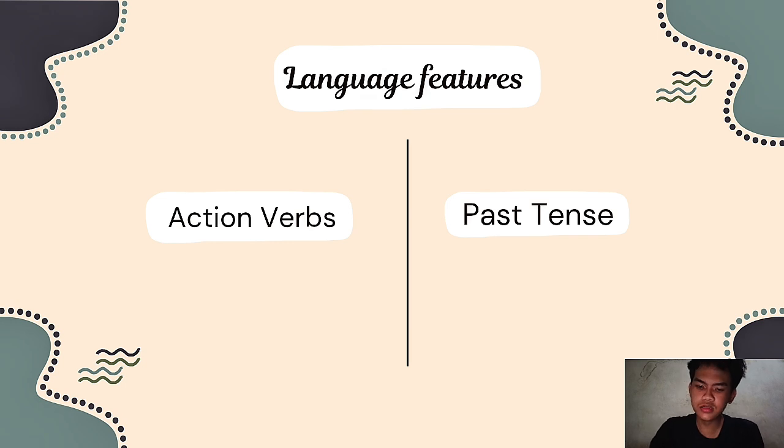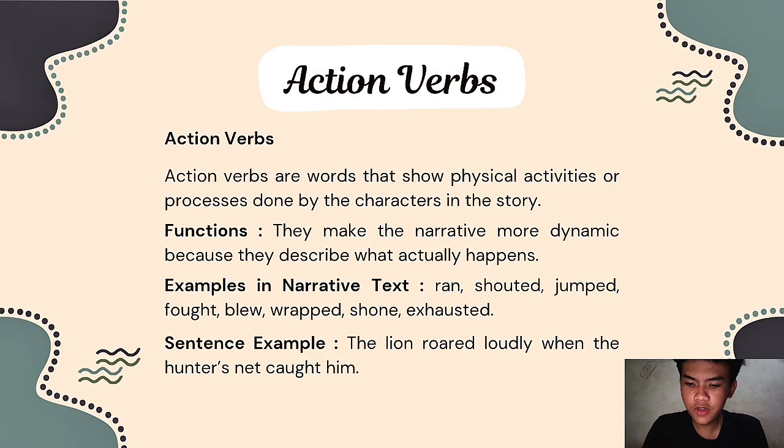Next, I want to tell about language features. The first one is action verbs and the second one is past tense. Alright, the first one, action verbs, are words that show physical activities or processes done by the characters in the story. Function: they make the narrative more dynamic because they describe what actually happened. Examples in narrative text: run, shouted, jump, blew, robbed, shone, and exhausted. Sentence example: the lion roared loudly when the hunter caught him.